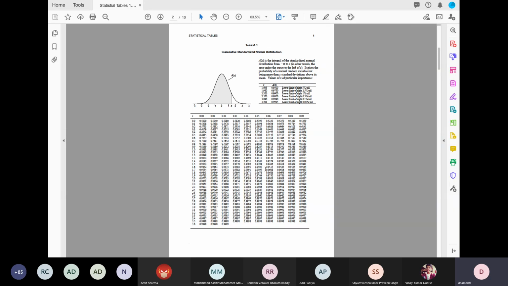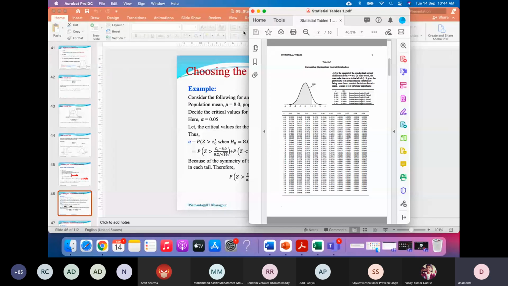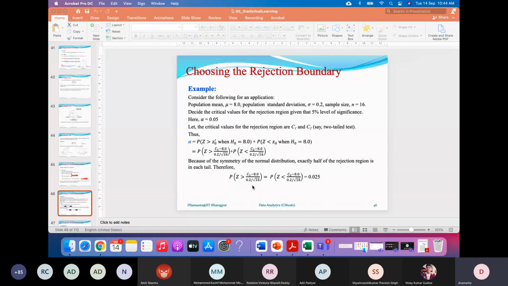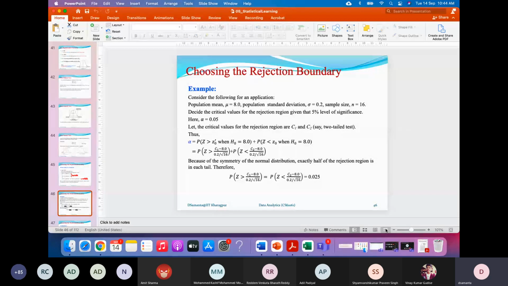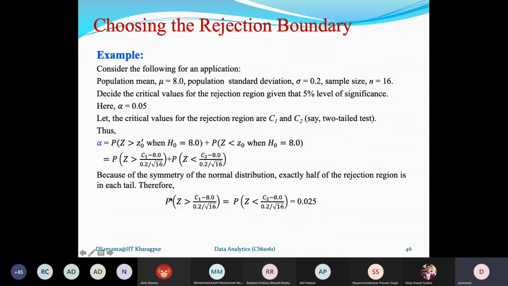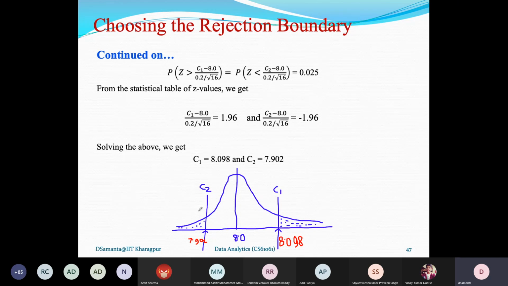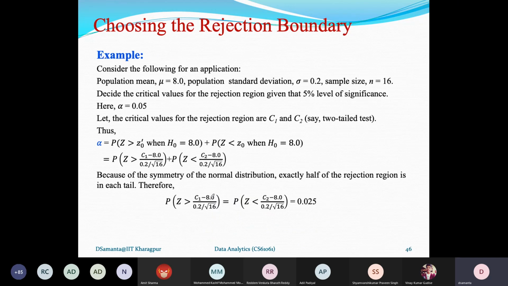Now, you have to follow this table a little bit so that you can understand it. So let's come back to this discussion here. This probability is equal to 0.025, and corresponding to this value is 1.96, which we take from the table.